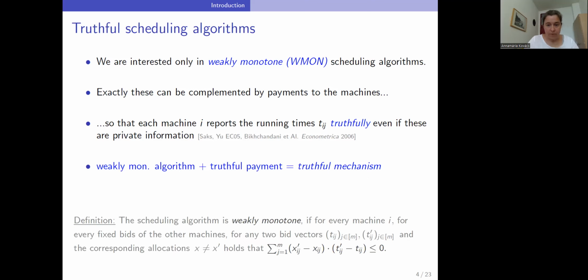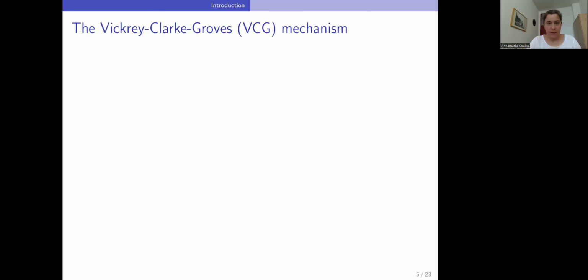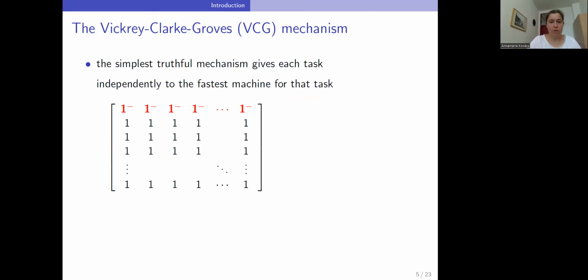Here you can see the definition of weakly monotone allocations, but actually we don't need these technical details here. Instead, let me show you the simplest and most well-known weakly monotone allocation. This is the allocation of the famous VCG mechanism. It allocates the tasks independently of each other and gives each task to the machine with the smallest running time for that task. This is weakly monotone, as I said.